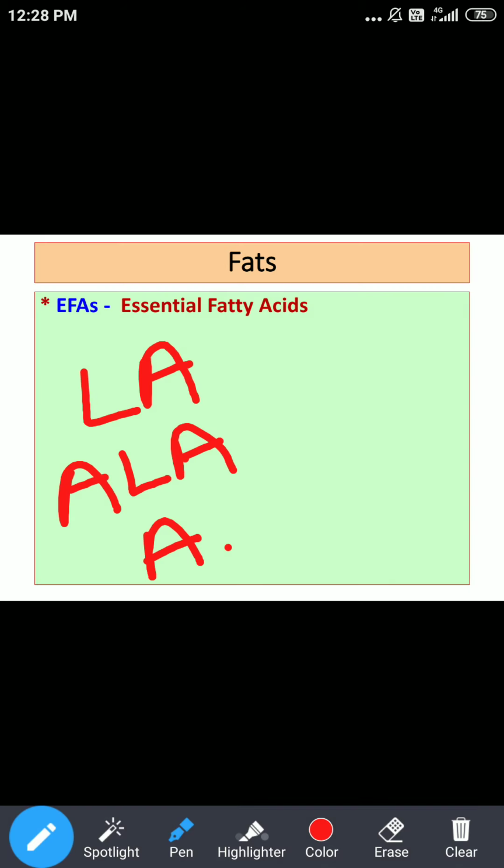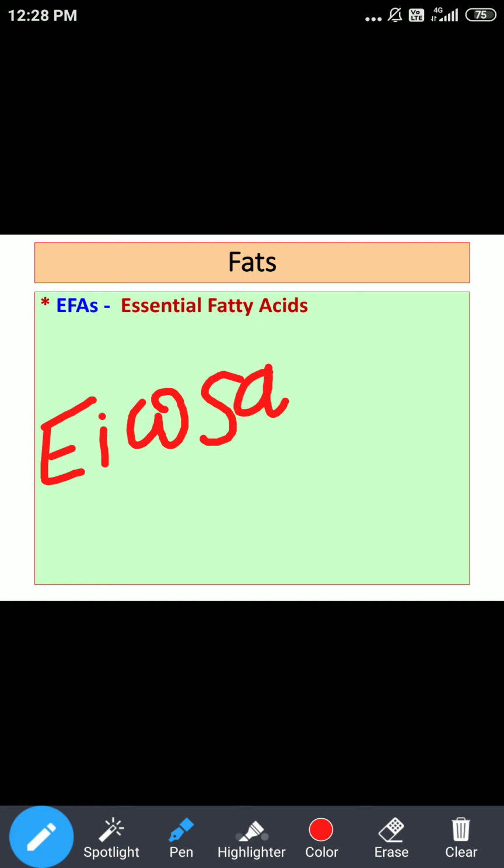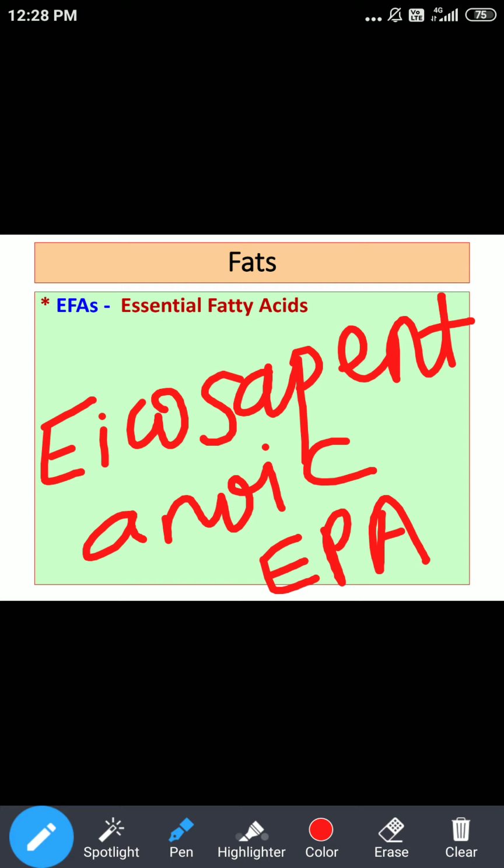In addition to these, there are two more names. As far as essential fatty acids are concerned, this is eicosapentaenoic acid, abbreviated as EPA. So EPA, that is eicosapentaenoic acid, is an example of essential fatty acids. These acids we must get from diet.